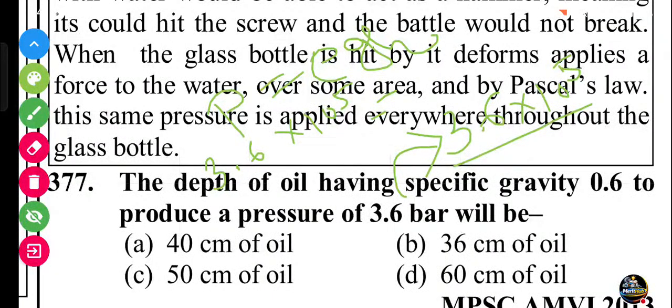So density is 0.6 into 1000, so 600 into 9.81 into h.